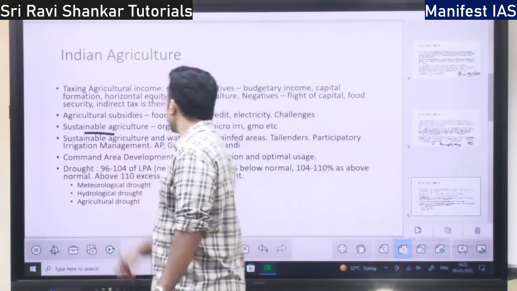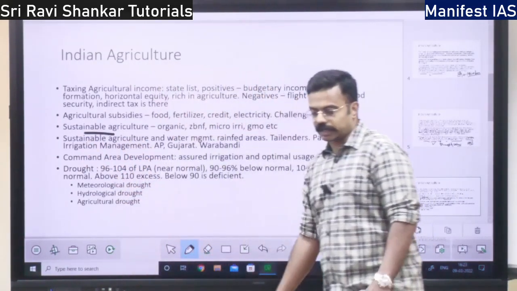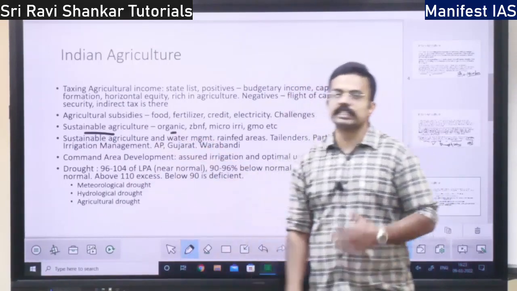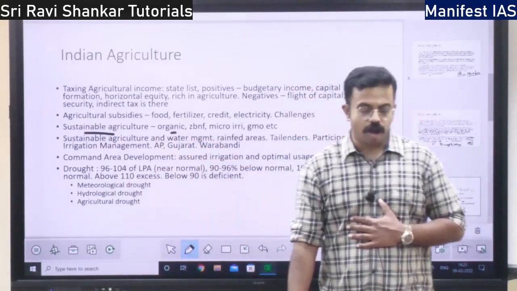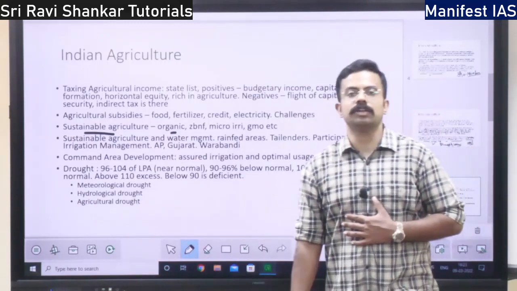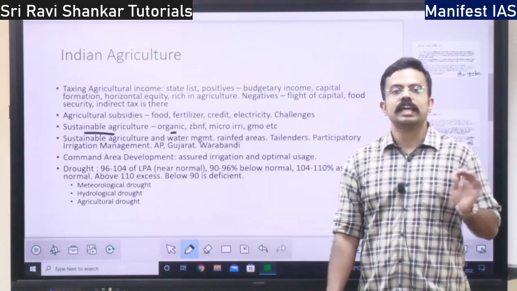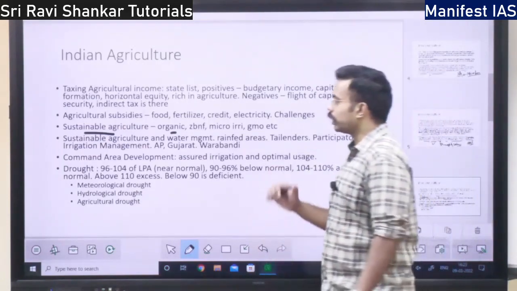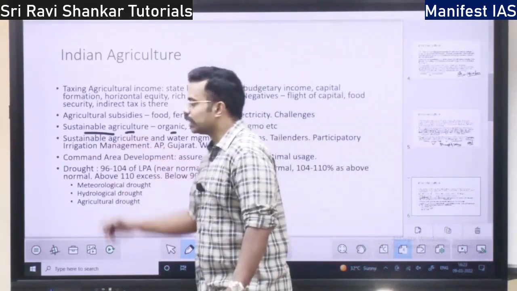Next, sustainable agriculture. What is sustainable agriculture? Organic agriculture is considered sustainable agriculture. Organic agriculture is that agriculture where we use organic manure, or we are not using chemical manure, pesticides. That is organic agriculture. Sustainable agriculture means what?